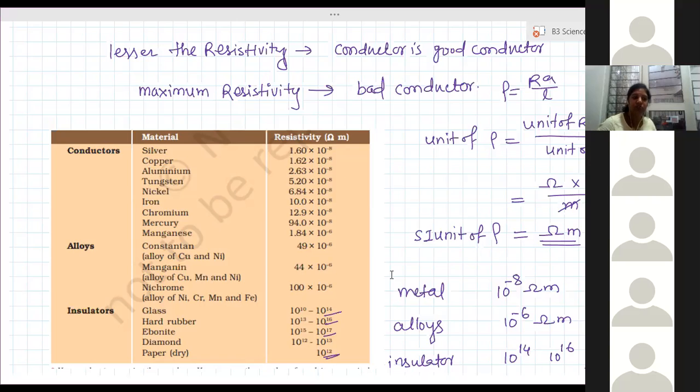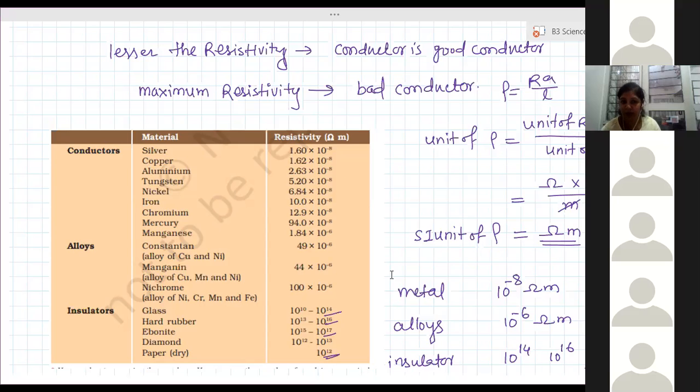Tungsten has a high resistivity, so it provides larger resistance and produces a large amount of heat energy. That is the first reason.